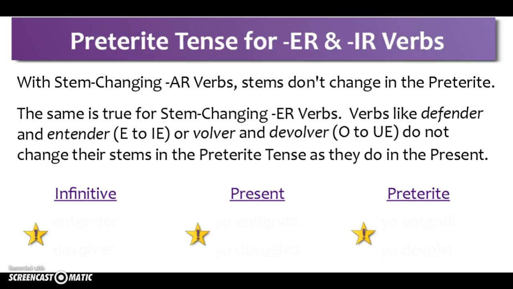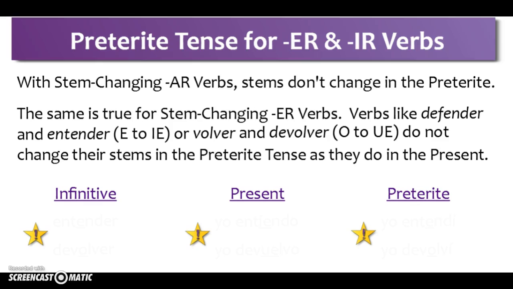Bueno, by now you've looked at AR verbs in the preterite tense, regular ER and IR verbs in the preterite tense, and stem changing verbs in the present tense. Now let's take a look at ER and IR verbs that, while they have a stem change in the present tense, what needs to happen to them when we are conjugating in the preterite tense. If you remember, with stem changing AR verbs, in the preterite tense, those stems do not change. They do in the present, they don't in the preterite or the past tense.